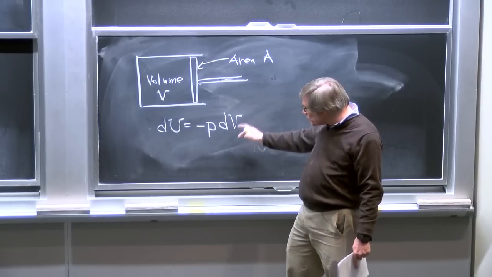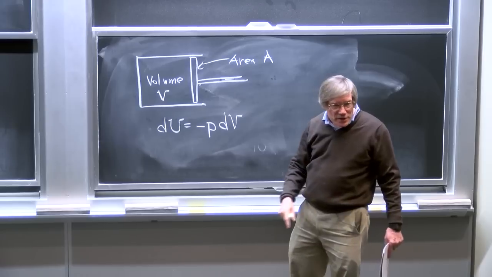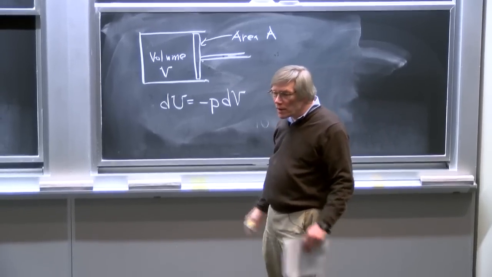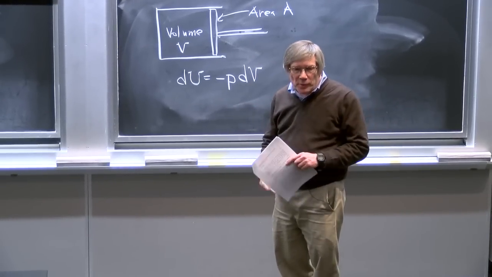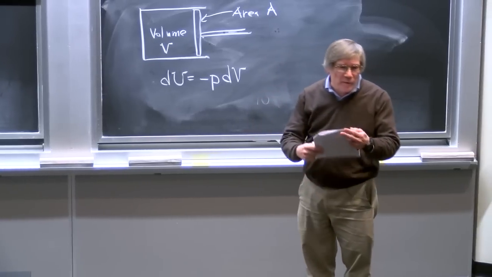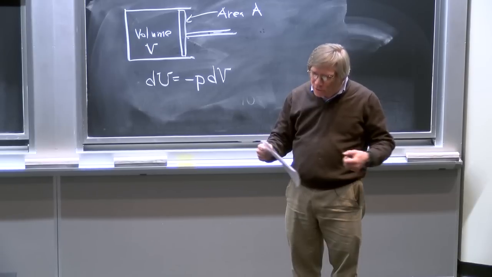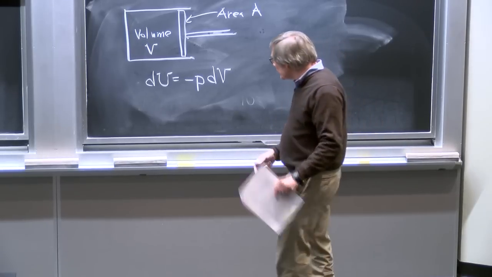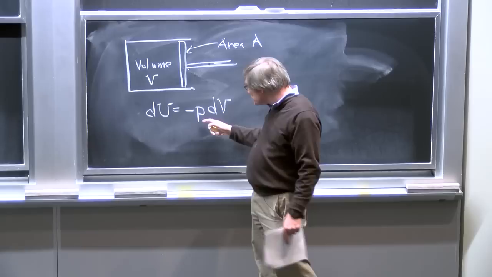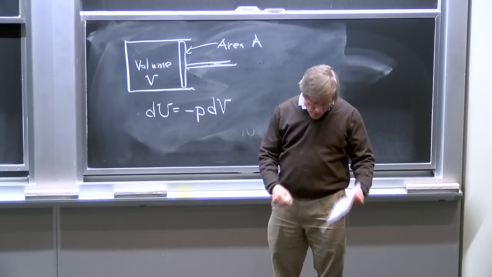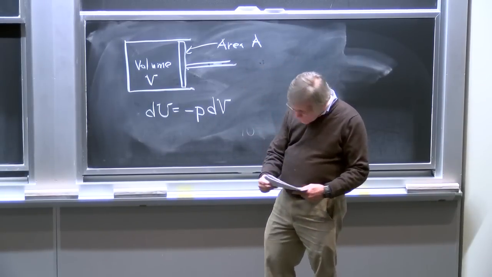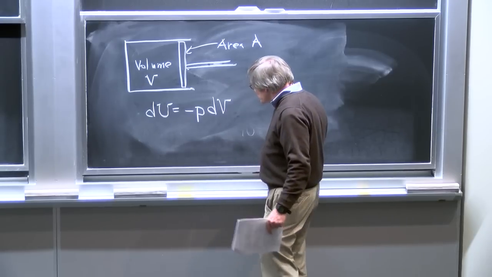Now this formula is actually much more general than the quasi-derivation that I just showed. It works no matter what the shape of the gas is. If you put a gas in any kind of a container and let that container enlarge, even in an irregular way, the work that the gas will do will always be equal to minus the pressure of the gas times the change in the volume. We can apply this to the early universe. It actually works.